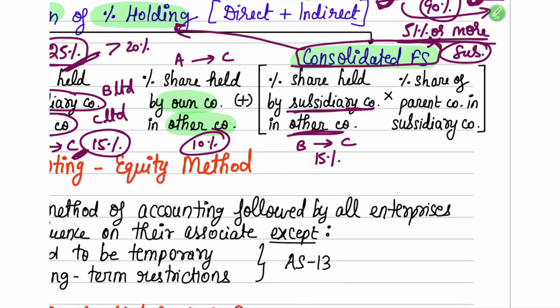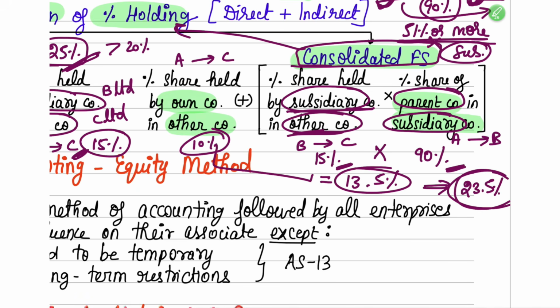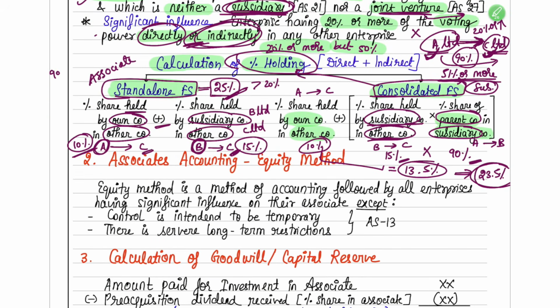It was 15 percent. But you have to multiply it with something, which is the share of the parent company in the subsidiary company. That means how much is A Limited holding in B Limited? A Limited is holding 90% in B Limited. So you have to multiply these both. How much the subsidiary is holding in the other company or associate company, and how much the parent company is holding in the subsidiary company. So 15 percent multiplied by 90 percent is going to be 13.5 percent. So if you add 10 percent plus 13.5 percent together, direct and indirect holding here will be 23.5 percent. So this is your percentage holding in consolidated FS.